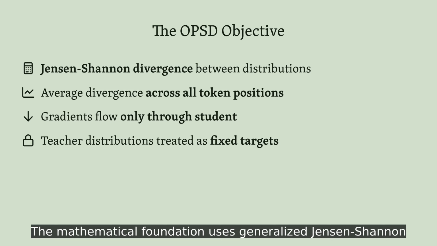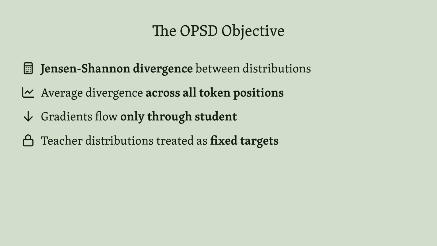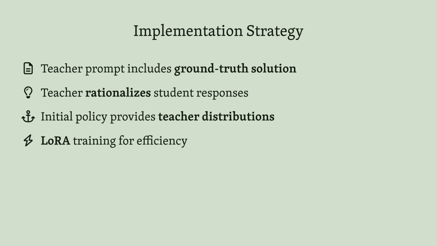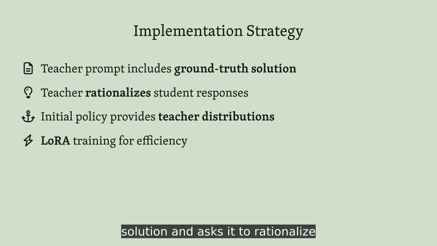The mathematical foundation uses generalized Jensen-Shannon divergence to compare student and teacher token distributions. Critically, gradients only flow through the student logits, treating the teacher as a fixed target. Implementation-wise, the teacher policy gets a special prompt that includes the reference solution and asks it to rationalize the student's attempt. Using the initial policy as the teacher provides crucial training stability.